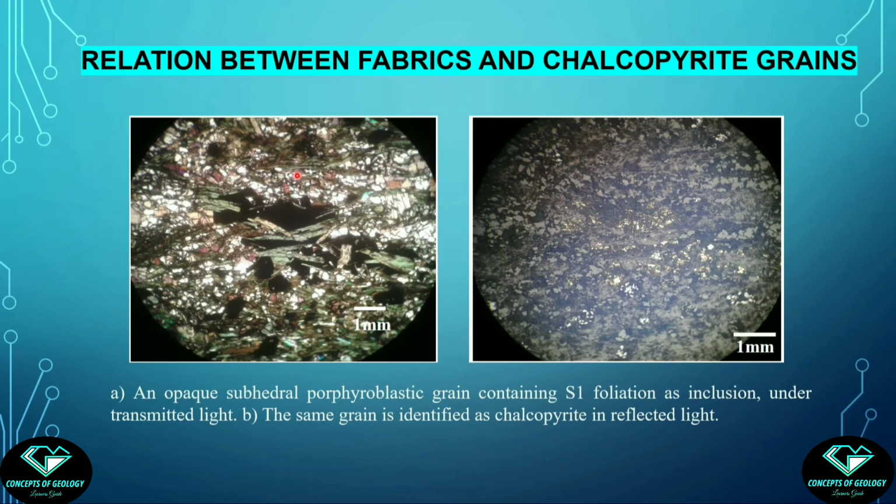Here the chalcopyrite is younger and the inclusion is older. Also observe that this chalcopyrite grain is containing a cross mica fabric as inclusion. That means the growth of chalcopyrite outlasted the D3 event during which the cross mica fabric grew.